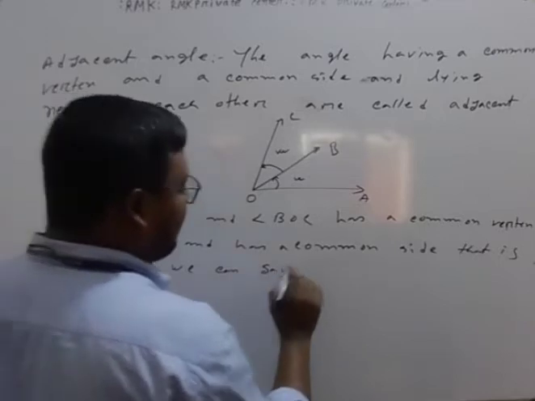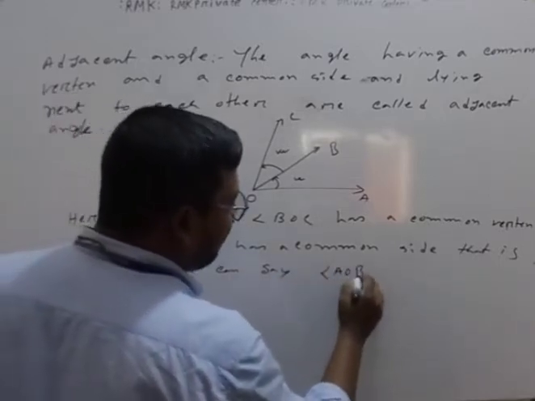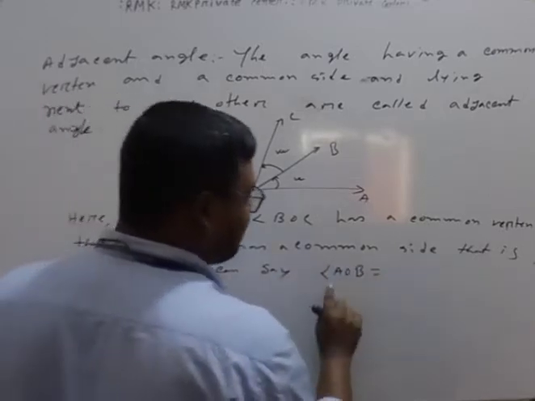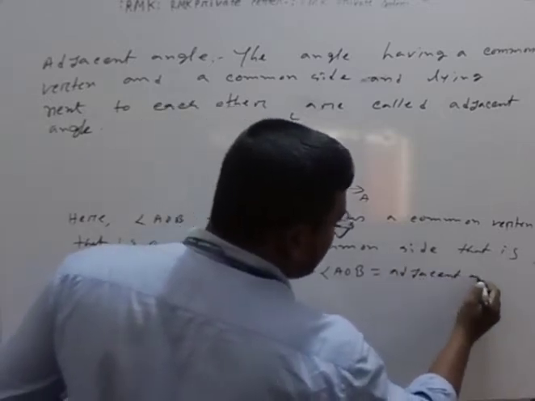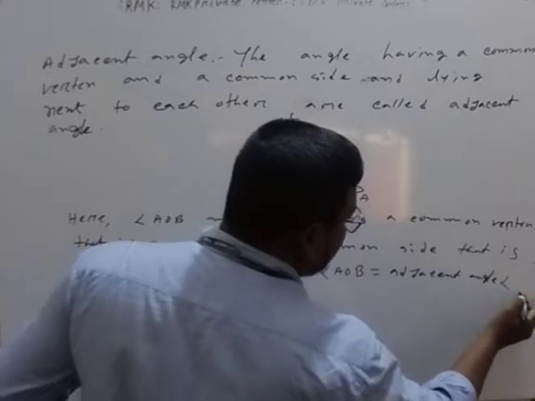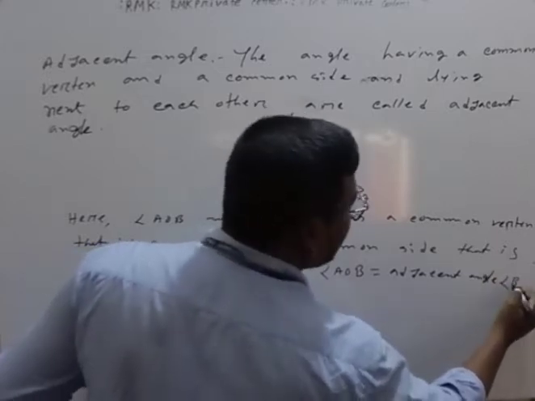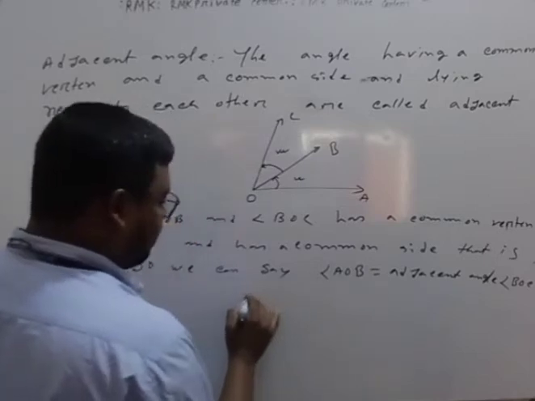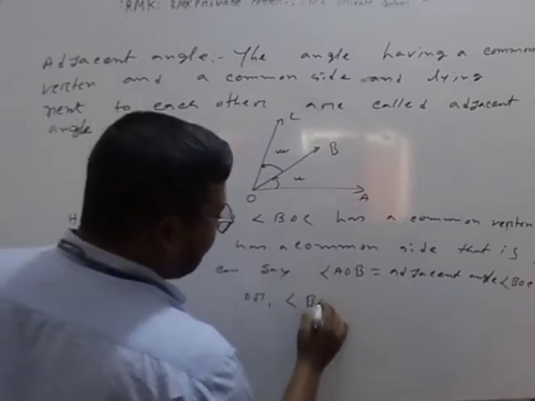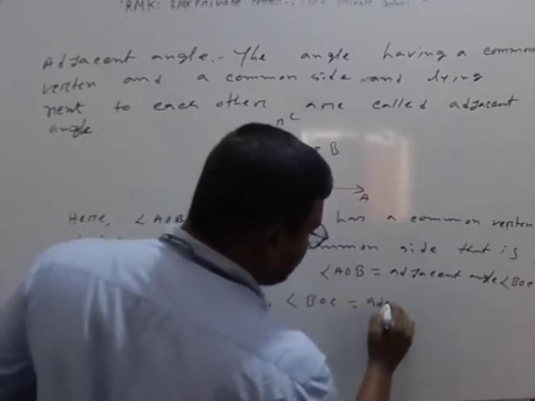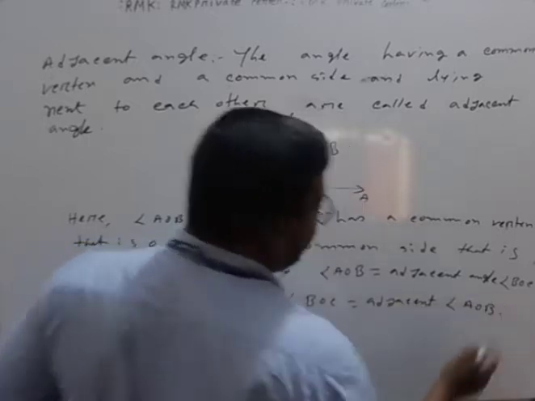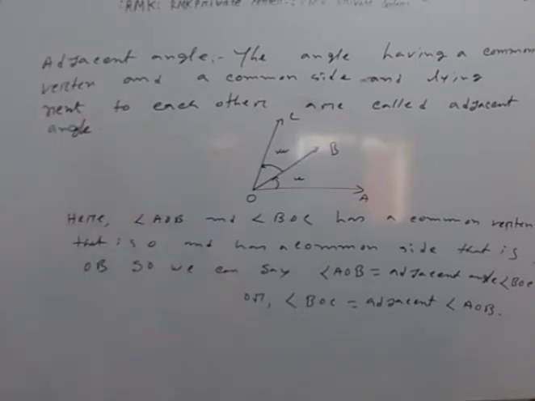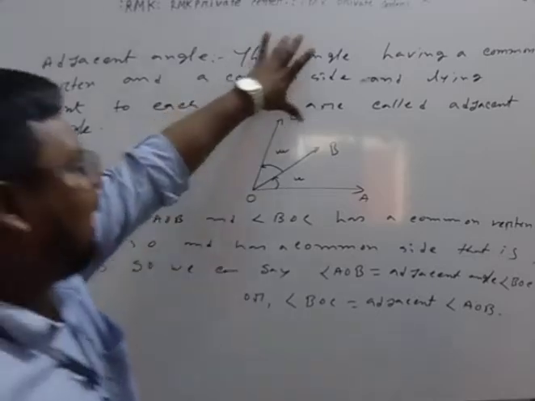We can say angle AOB is equal to, next to each other. That is, angle AOB is adjacent to angle BOC. Or you can write angle BOC is adjacent to angle AOB. Clear? So this is your definition. I think everyone understands the meaning of the lines.